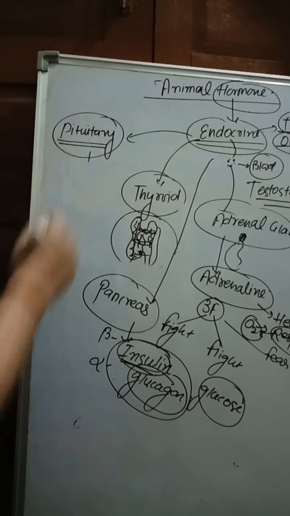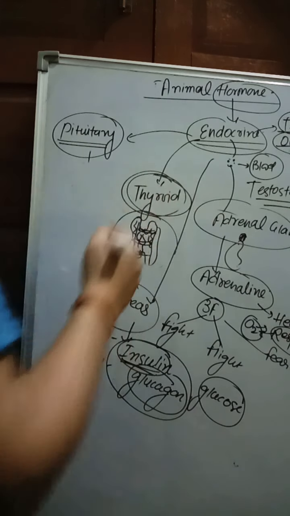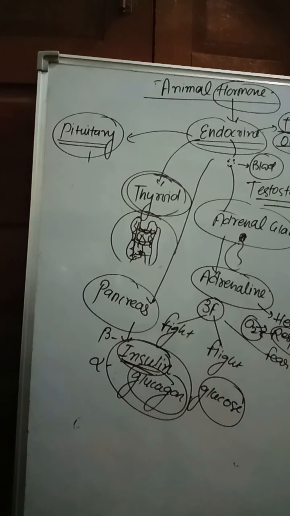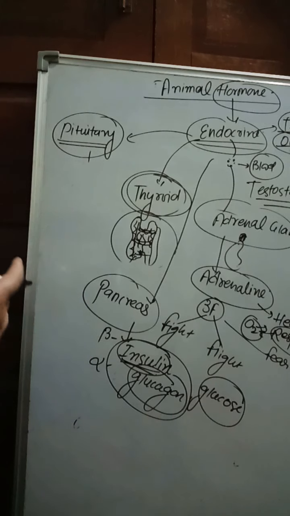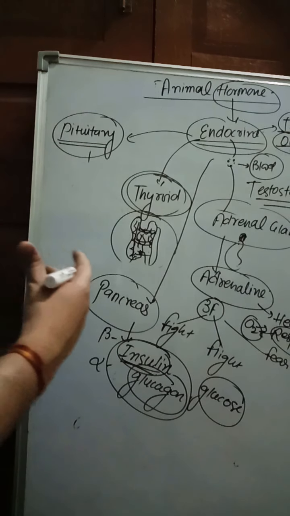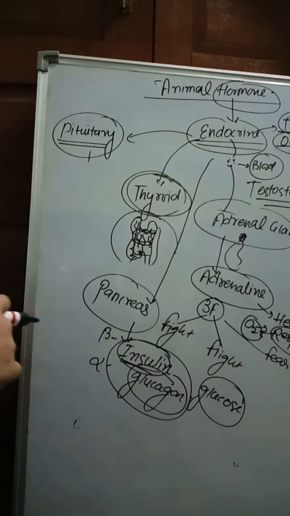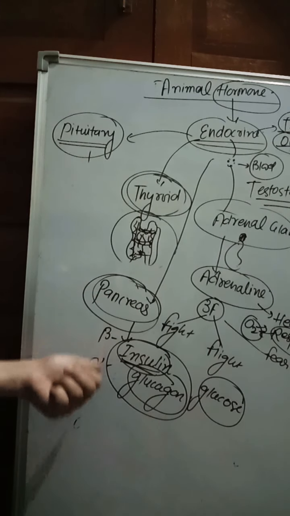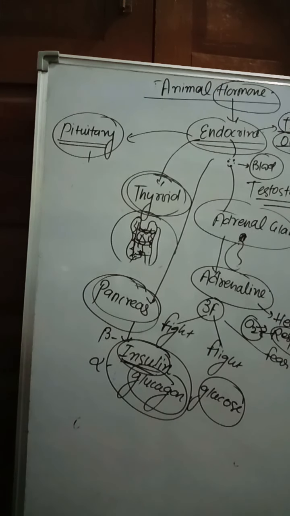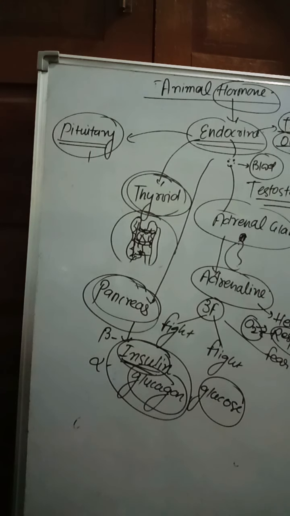Pituitary: growth hormone, development of growth and elongation of long bones. Thyroid: thyroxine hormone secretion, located on both sides of the trachea. What is the function? BMR increases, energy production increases, carbohydrate, protein and fat metabolism increases, and its deficiency is called goiter. Very important. Next, pancreas, that is alpha and beta cells. Beta cells secrete insulin, which decreases the blood glucose level, and alpha cells increase the blood glucose level.